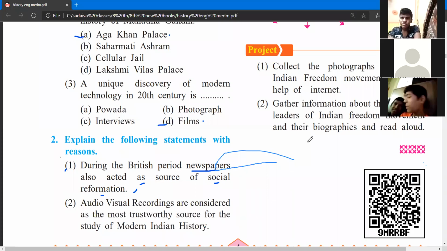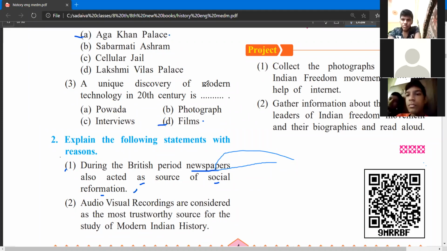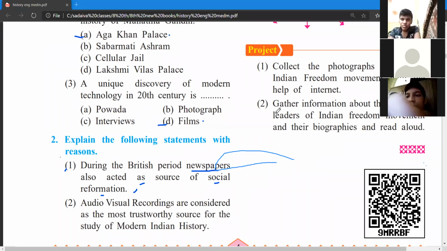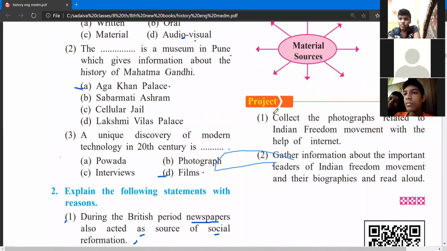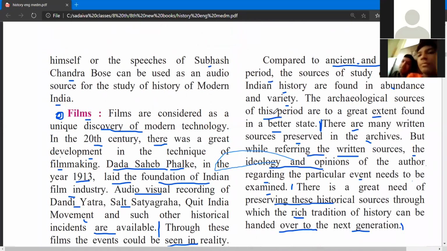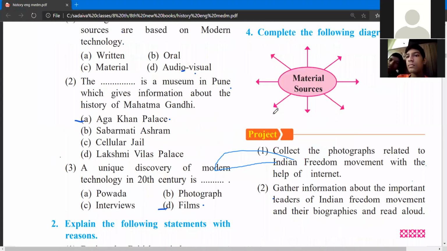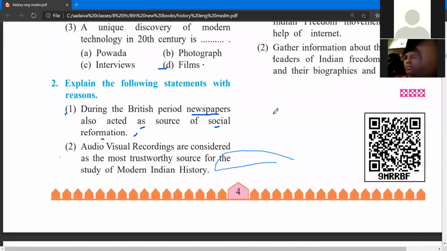Okay, good. So, are audiovisual recordings considered the most trustworthy sources to study modern Indian history? We already saw in the photography paragraph that paintings can be modified as we want, but photographs can't.